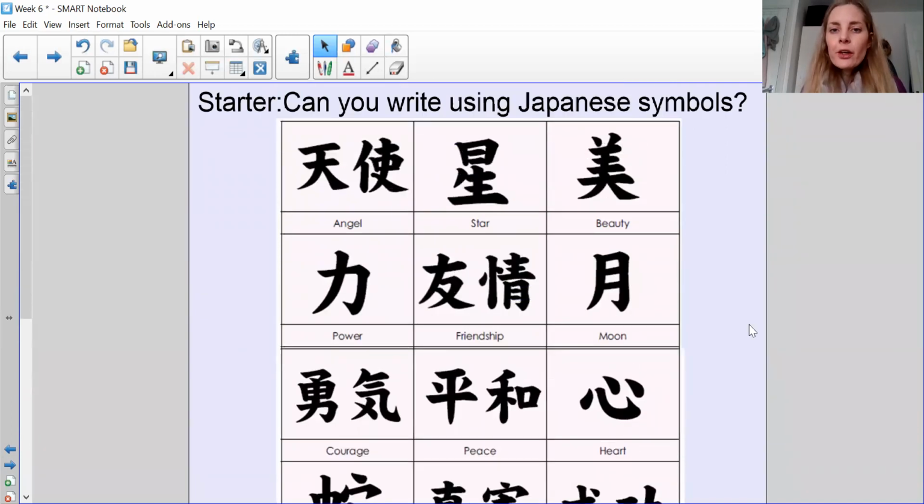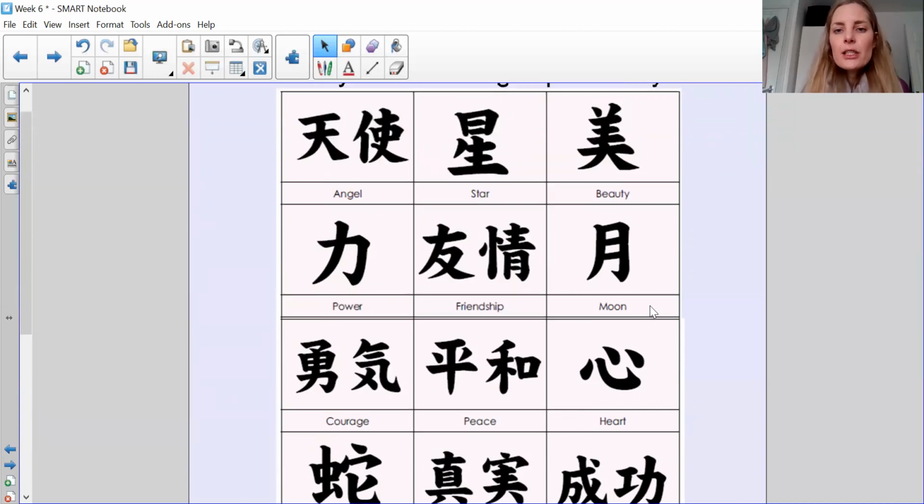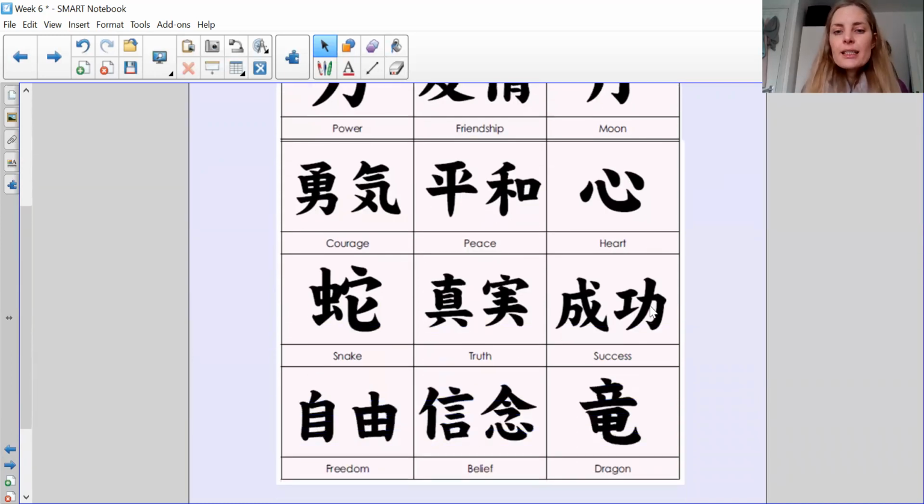You can pause the video and then copy out a Japanese symbol that you might want to put up in your room somewhere. Maybe something like the courage one. That could be a symbol for you, so when you look at it, you can think about being courageous about something. You can choose any one to do now. That's just a bit of a fun starter, some words that are written in Japanese. If you need to pause the video, pause it, and then you can complete that.